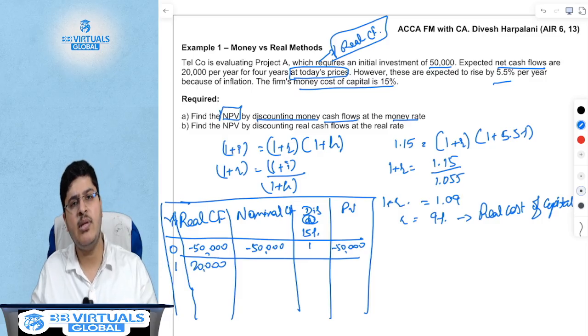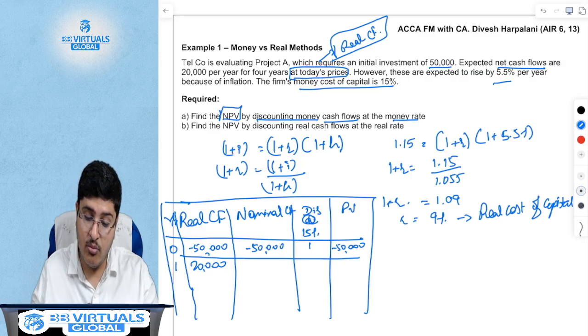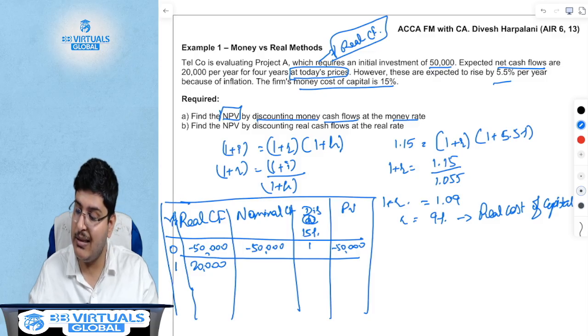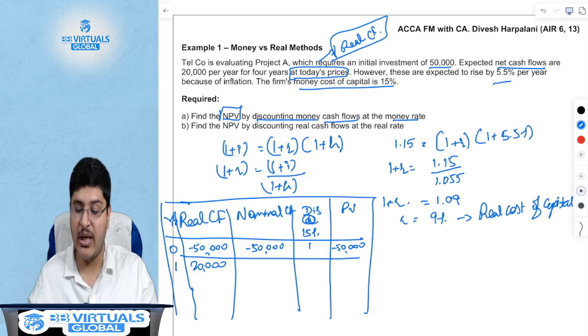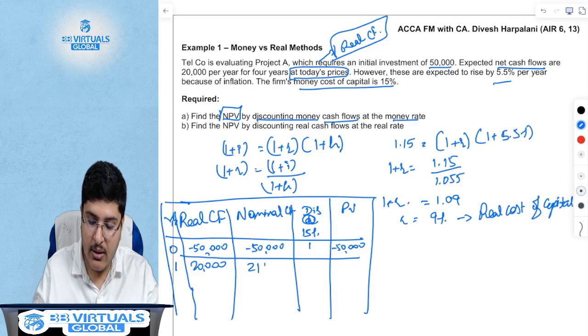Sir, by the way, can I use the annuities method in the money rate? No, the answer is no, because I have to first increase this 20,000 to factor in inflation. So I'm doing 20,000 into 1.055, which gives me 21,100.